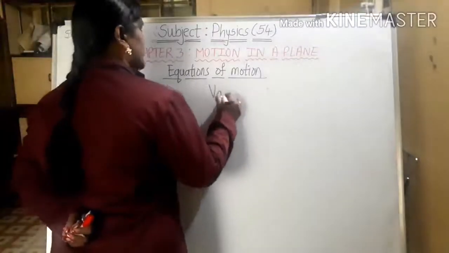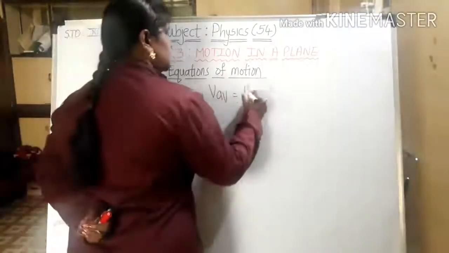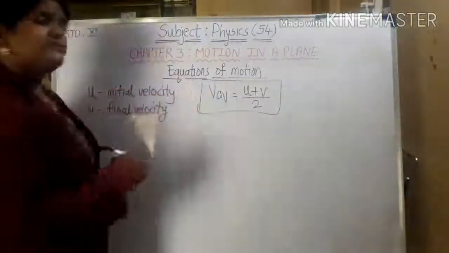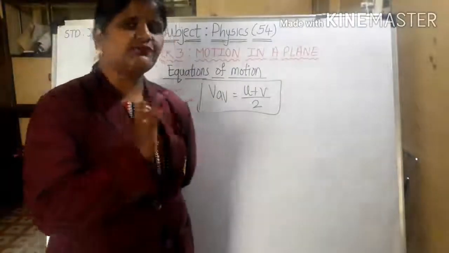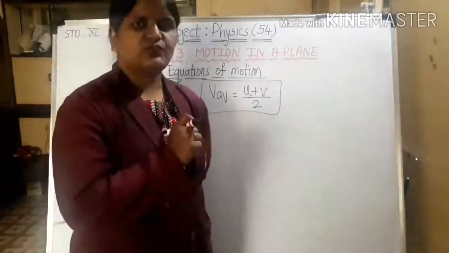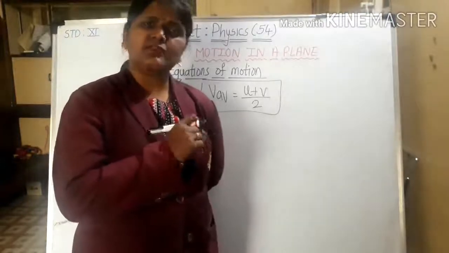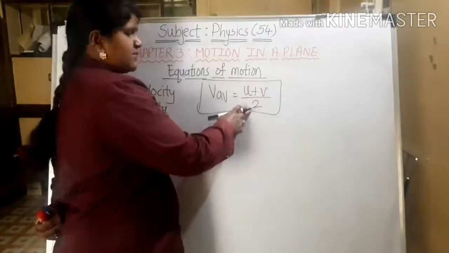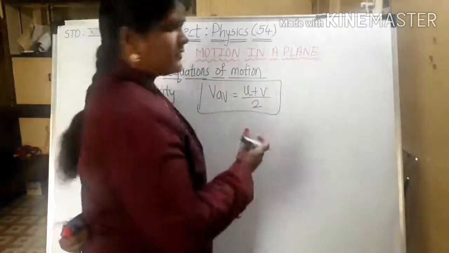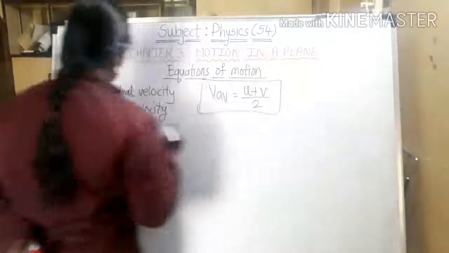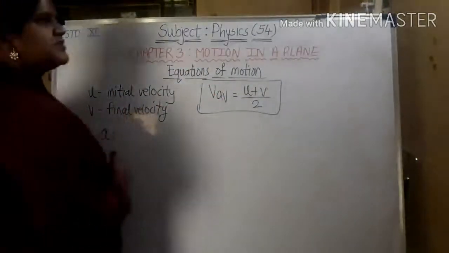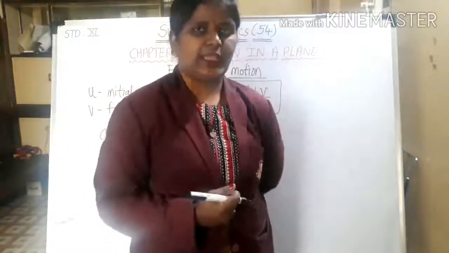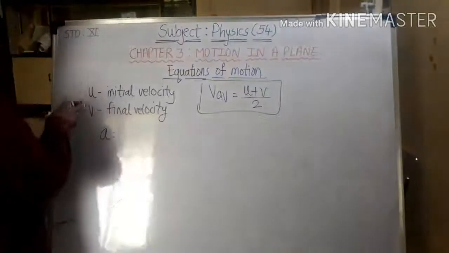First we will write V average. What is V average? Initial velocity plus final velocity by 2, right? At the very first I have told you that average will be the addition of the number of quantities divided by the number of terms. So this is u plus v by 2, as 2 quantities are there, initial and final. Now acceleration, what will be acceleration? Acceleration is nothing but dv by dt, that means change in velocity upon time, right? So what is the change in velocity over here?